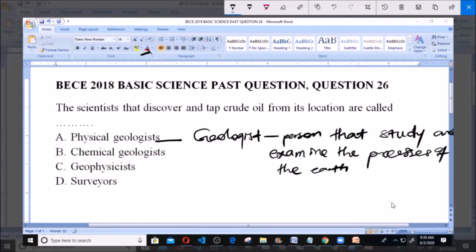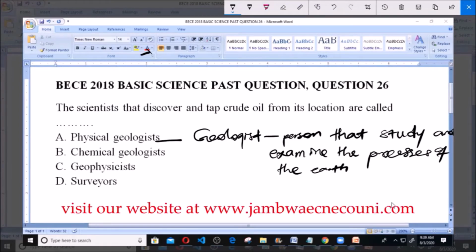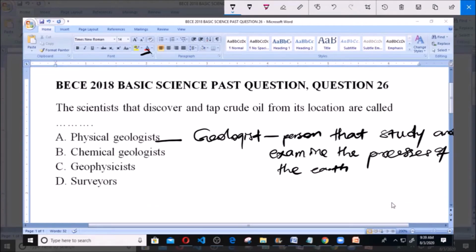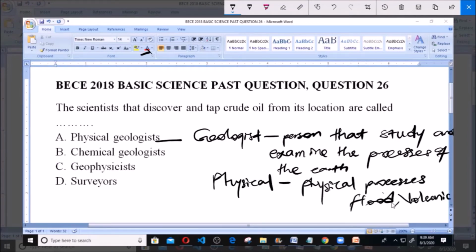Now, when you say physical geologist, it simply refers to a person that studies the physical processes of the earth. Processes like flood. Flood is a physical process of the earth. Volcanic eruption is a physical process of the earth. So this is what physical geologists do. Now for the chemical geologist, B here says chemical geologist.